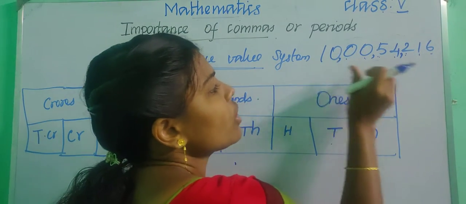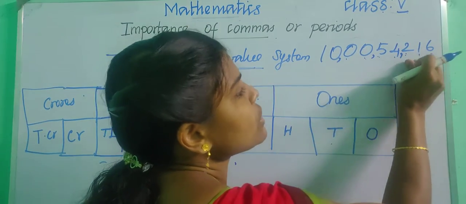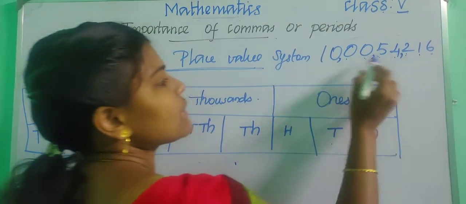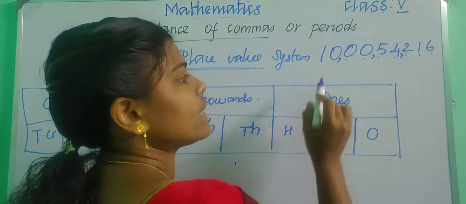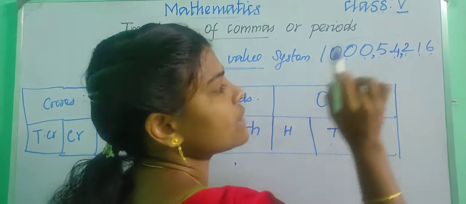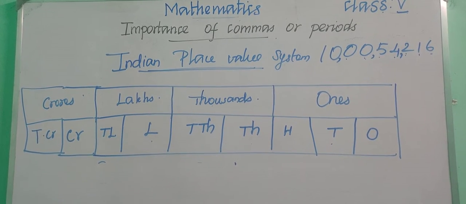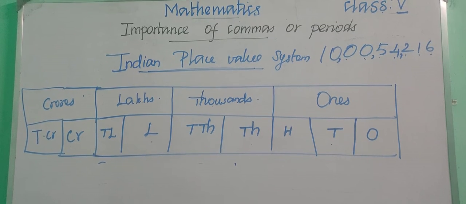So 10 crore 54,216. Okay, children. So 10 crore, and in the lakhs place we are having zeros, right? So 10 crore 54,216. Very easy, children. So these are all the importance. What is the importance of this comma? Simply, we can read a big, greatest number very easily. That is the purpose of using this comma.